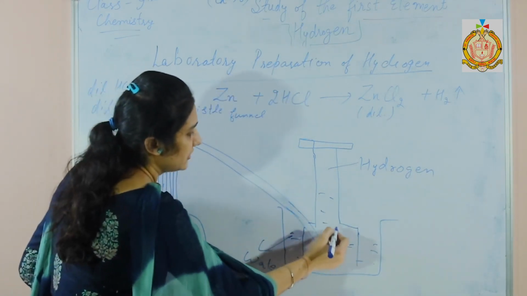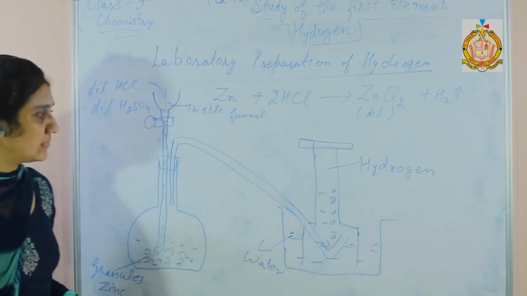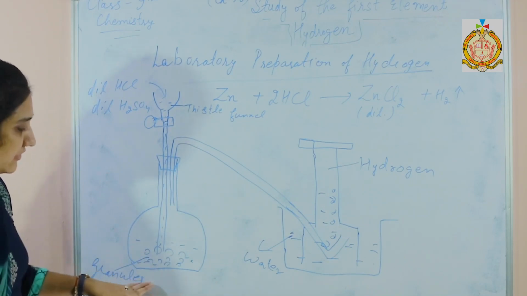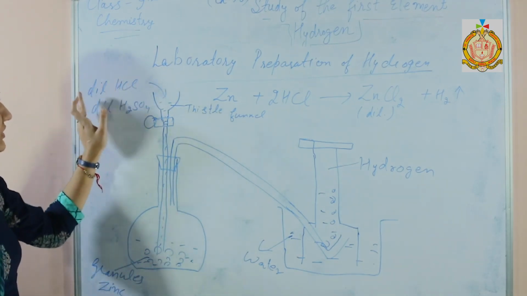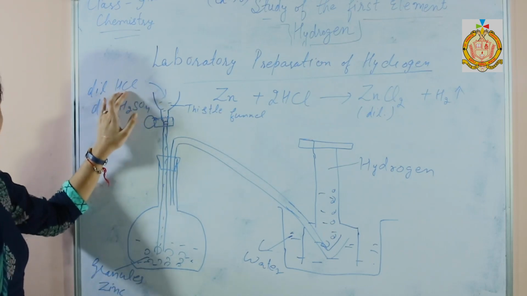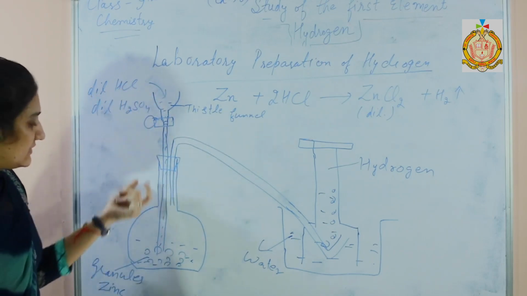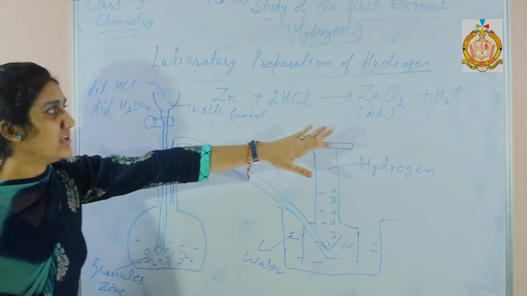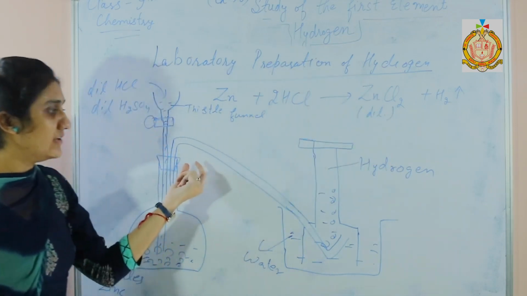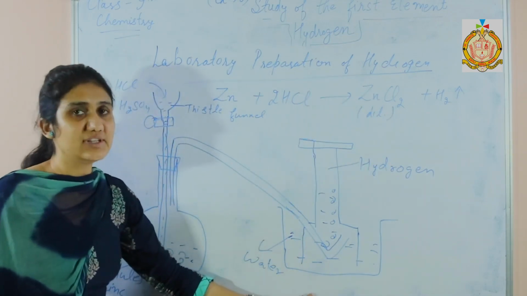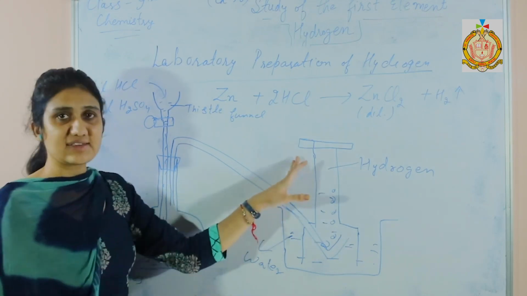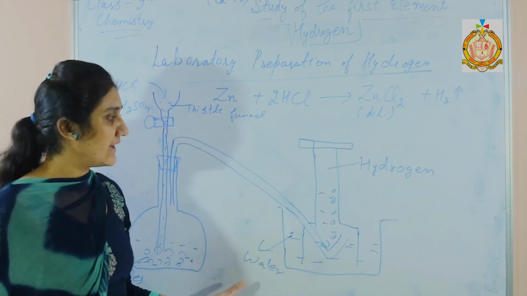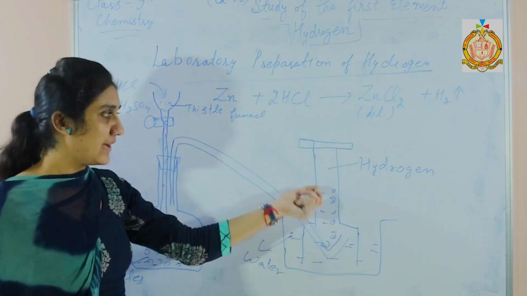So when this apparatus is set up, granulated zinc is put in this flat flask, and dilute sulfuric acid or dilute hydrochloric acid is added here, the zinc granules react with the acid and give hydrogen gas, which is collected through the delivery tube by the downward displacement of water. In this reaction you will observe effervescence and evolution of hydrogen gas.